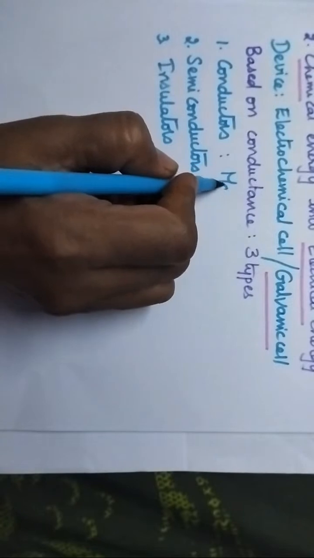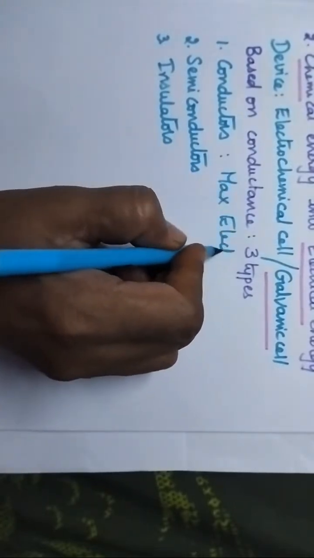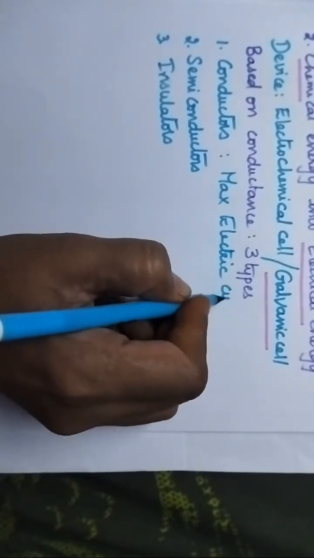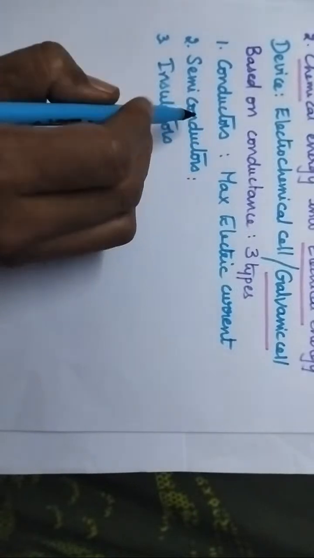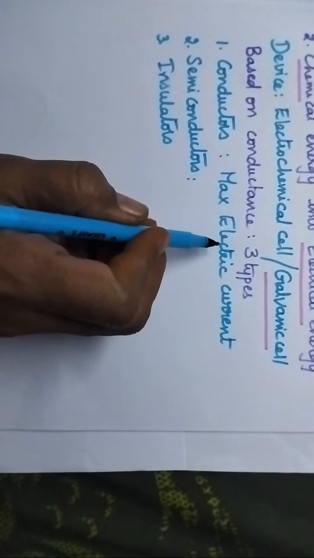Conductors allow the maximum amount of electric current to pass through them, and hence those substances are called conductors. Good examples of electric conductors include metals.